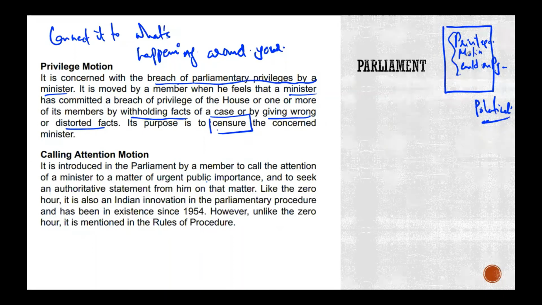So, the calling attention motion. It is introduced in Parliament by a member to call the attention of a minister to a matter of urgent public importance and to seek an authoritative statement from him on that matter. Like the Zero Hour, it is also an Indian innovation. It has been part of the parliamentary procedures since 1954. The other one was 1962, right? And it is mentioned in your rules of procedure. Tiny details.